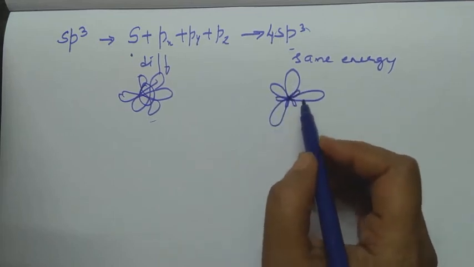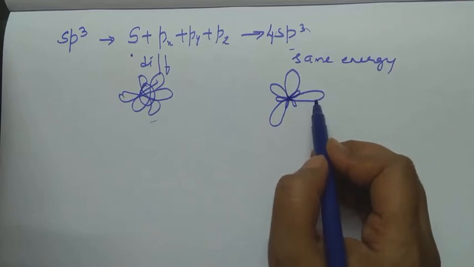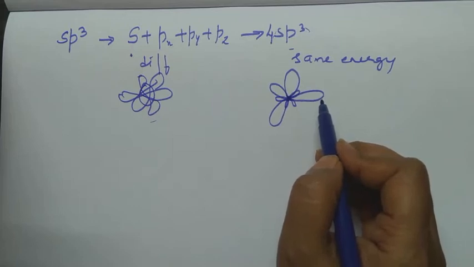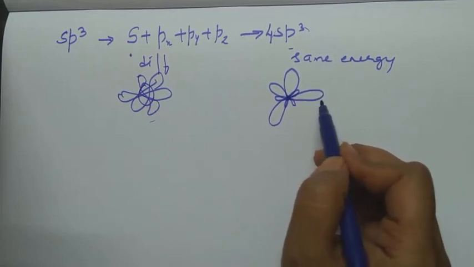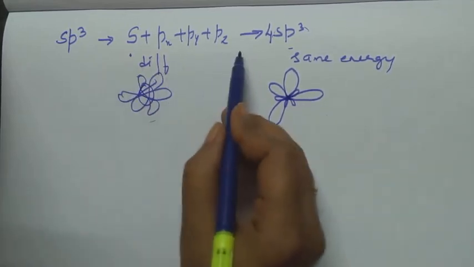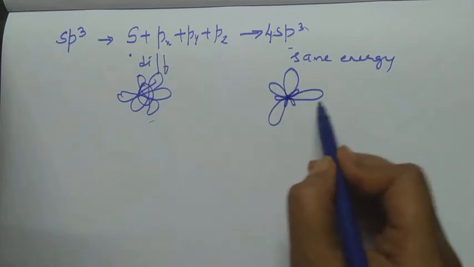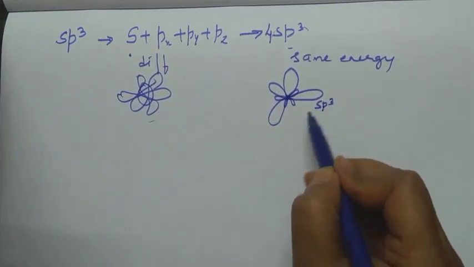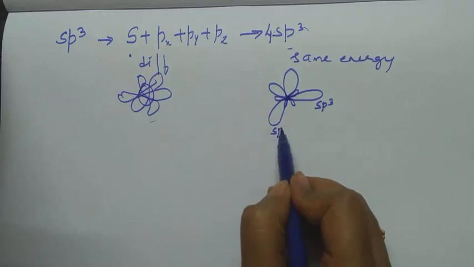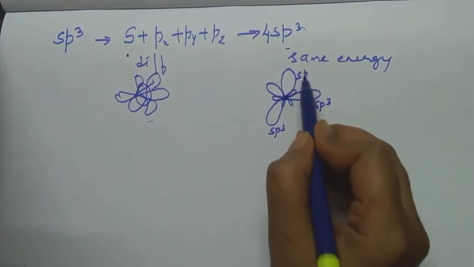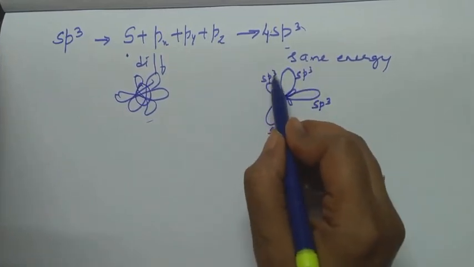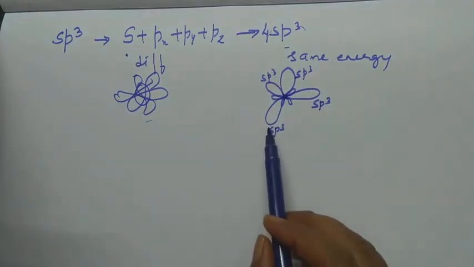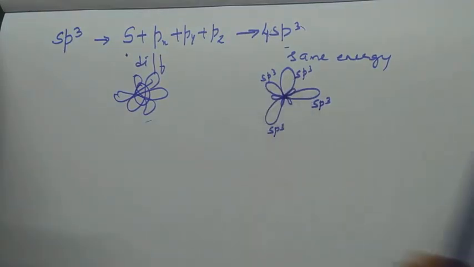Now what should I call them? Should I call it as s orbital? Should I call it as p orbital, px, py or pz? No, I cannot call it as s or p because it is mixture of all of these. So I will call it as sp3 hybrid orbital. So this is also called as sp3. Why? Because they have same kind of energy. They should be called as sp3 hybrid orbital 1, 2, 3, 4.